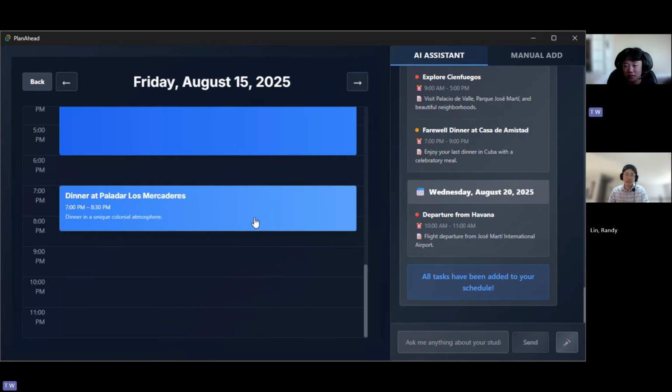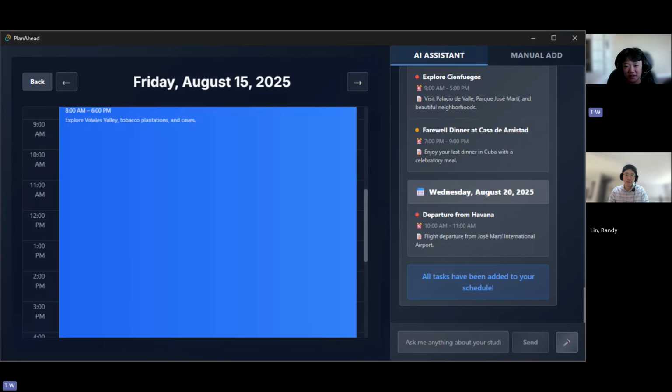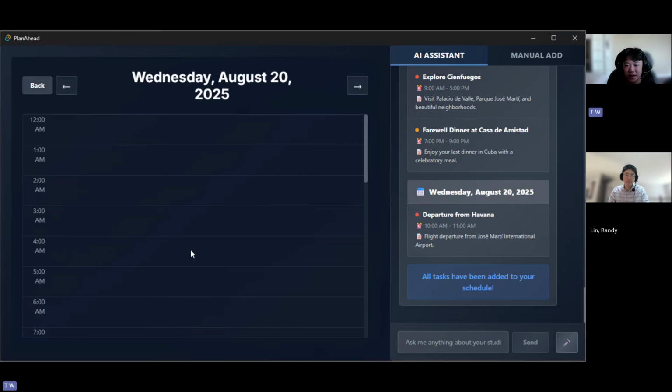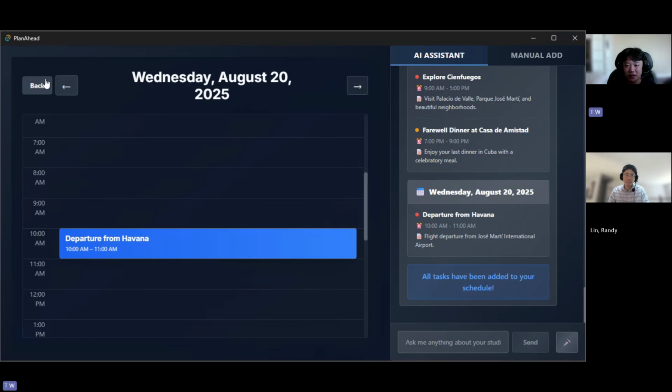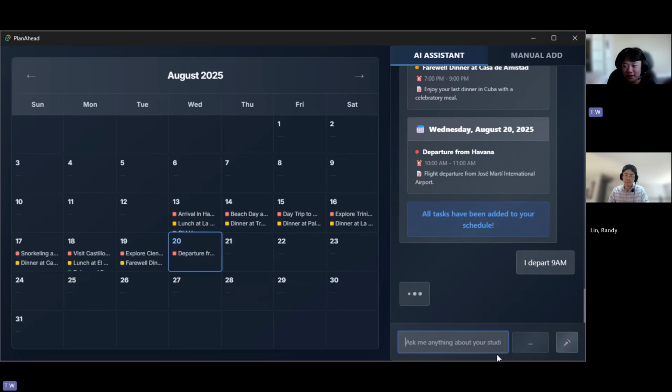But of course, most people would want changes. You could just ask it to do some changes, and it'll be able to update that. So it's like departures from Havana a.m. For example, if I want to say I depart 9 a.m., then it'll be able to update from 9.